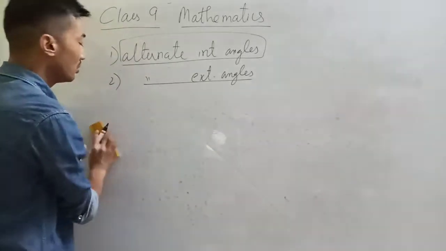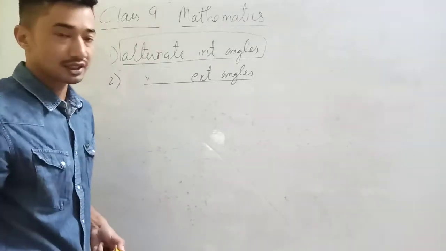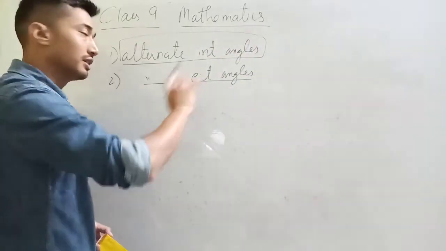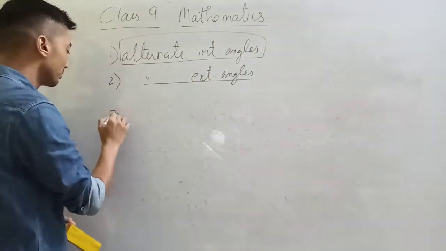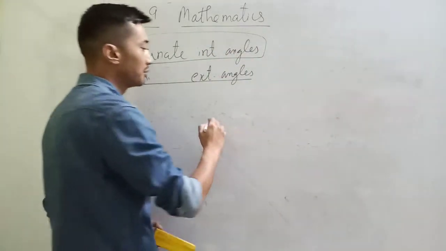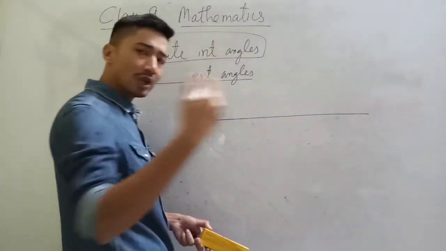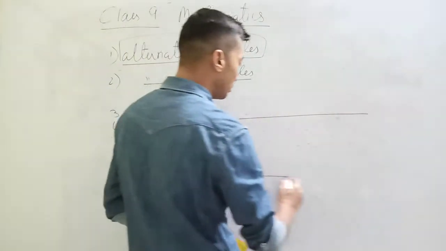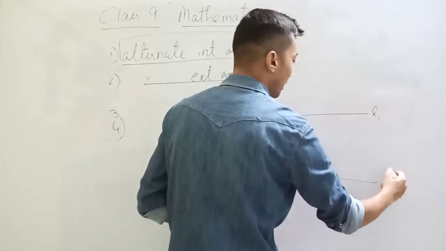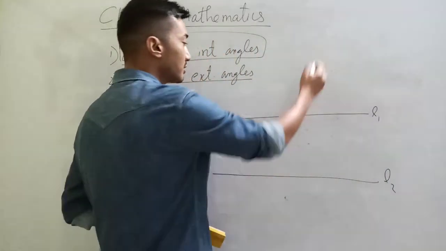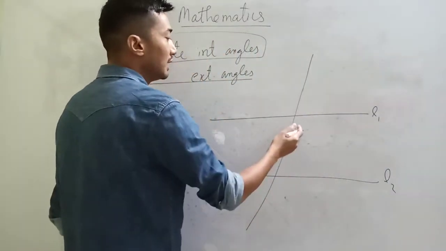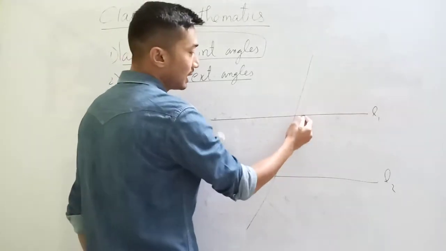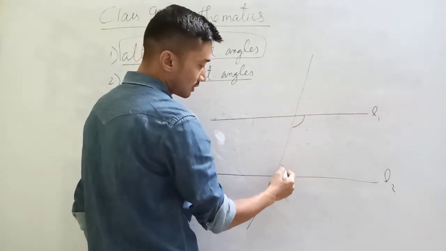Okay, so corresponding angles are equal, alternate interior angles are equal, alternate exterior angles are equal. The last one, number 4, is a simple concept. If there are two parallel lines, only when they are parallel. Okay, only parallel lines, transversal cut, then the interior angles, the angles on the same side of the transversal.